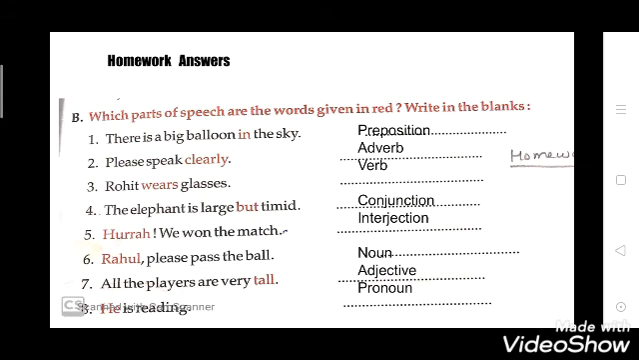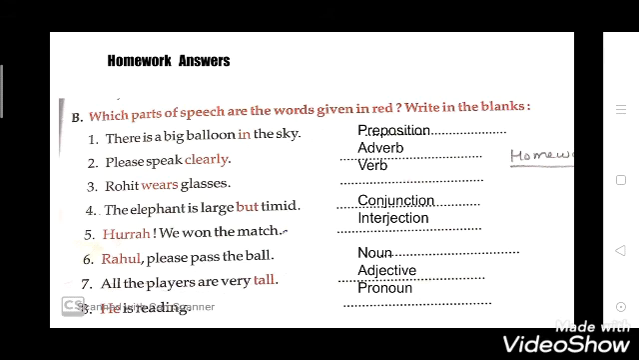Now see the fourth one. The elephant is large but timid. So here "but" is a conjunction. Conjunctions are the linking words. Now see the fifth one. Hurrah, we won the match. So this is an interjection because it is telling about a feeling like surprise, pain, pleasure; they all come under interjection. So here "hurrah" is a feeling of happiness.